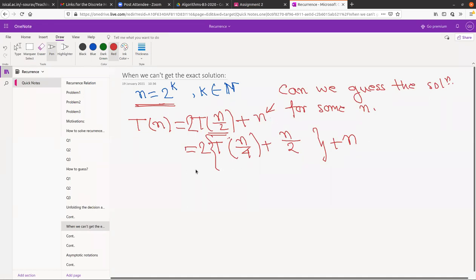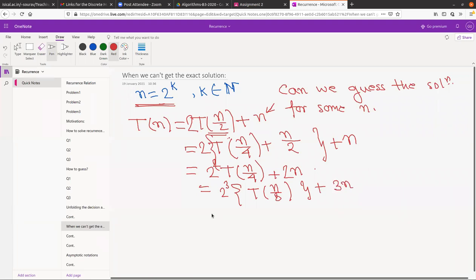So let us see. If there was one, that we can also solve, that will be the easier case. That's why I have put it here one n. So here is 2n, and no, that should be 2 square. So again that will be 2 cube T of n by 8 plus 3n.